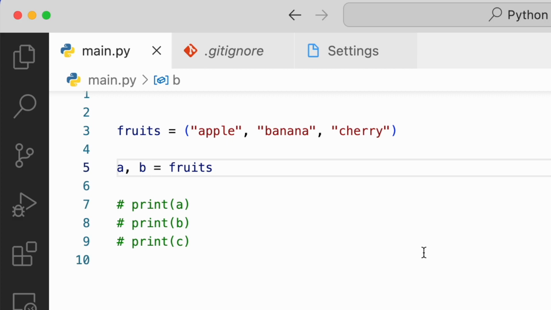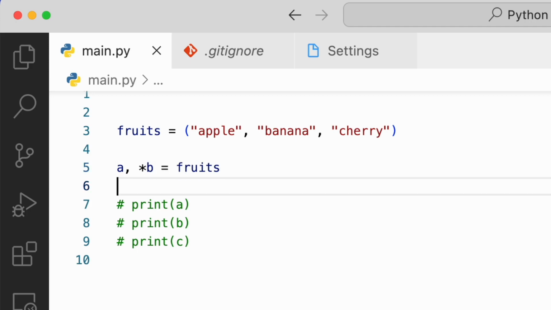Here on the right hand side, which is fruits, we have three values packed. On the left hand side, we have two variables A and B. Now A will get the first value and B will get the remaining values. Why? Because we have used an asterisk. It tells Python to take all the remaining values as a list.